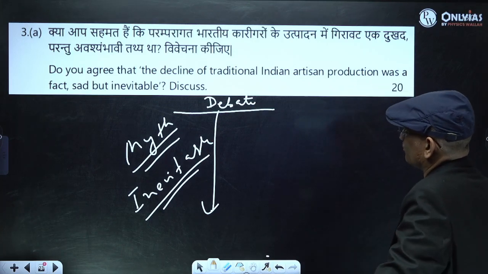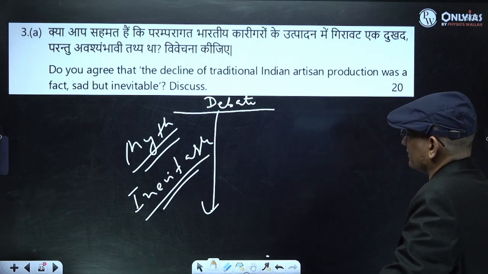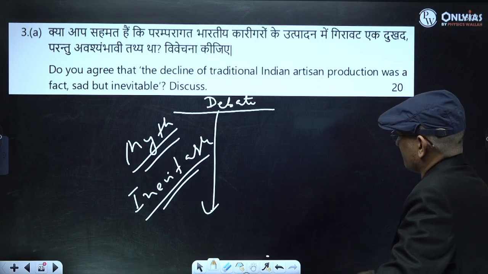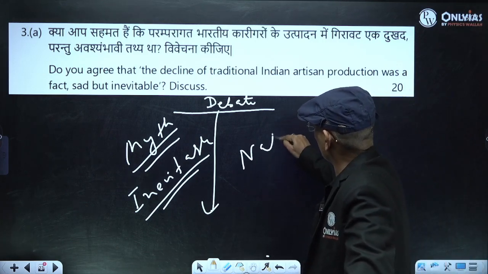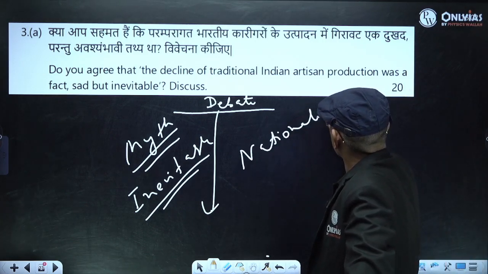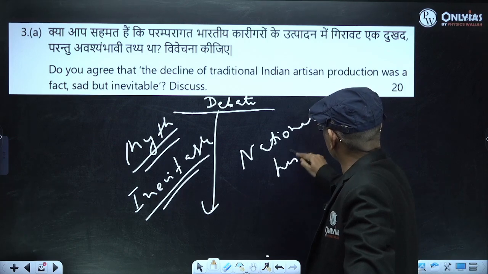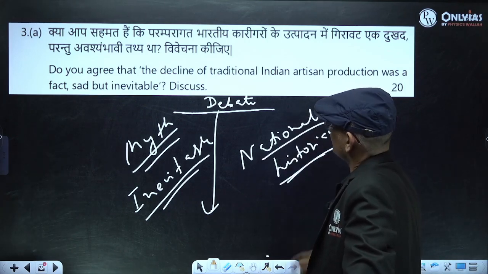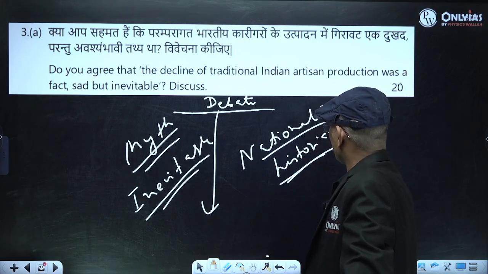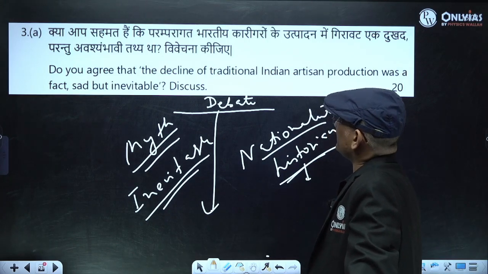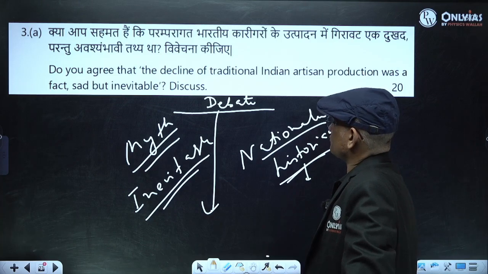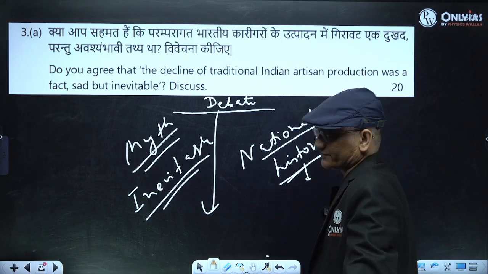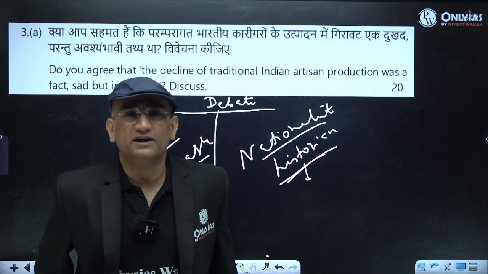And according to Morris D. Morris and Thorner, it's a myth. It is inevitable. But according to our nationalist historians, deindustrialization was actually instrumental in destruction of our handicraft, and it never recovered.